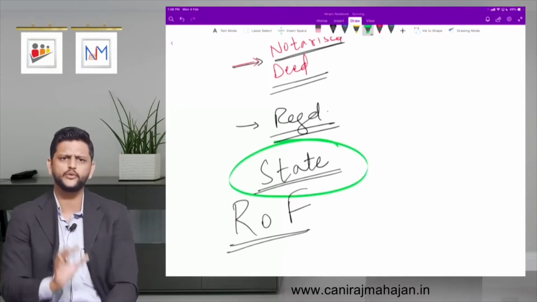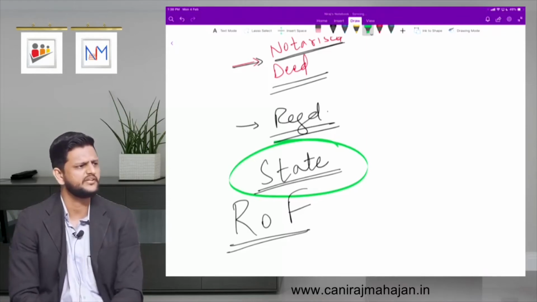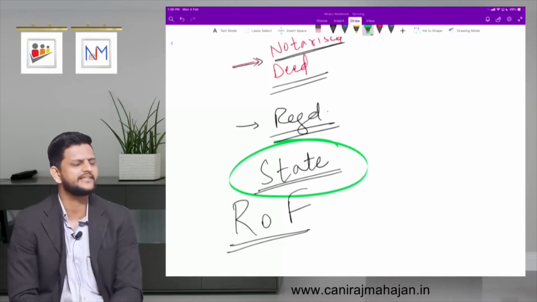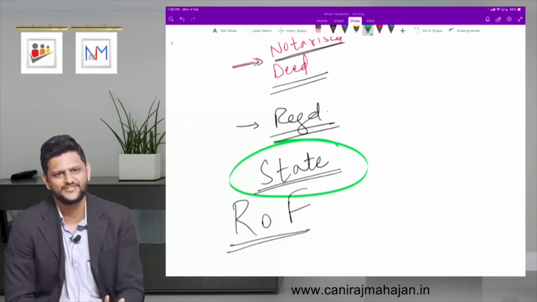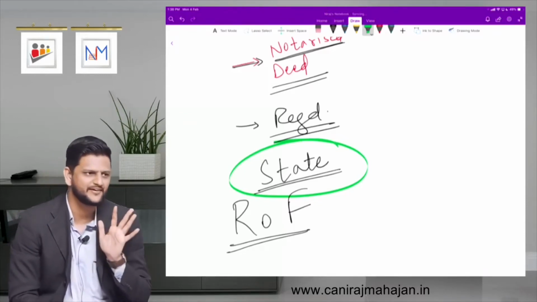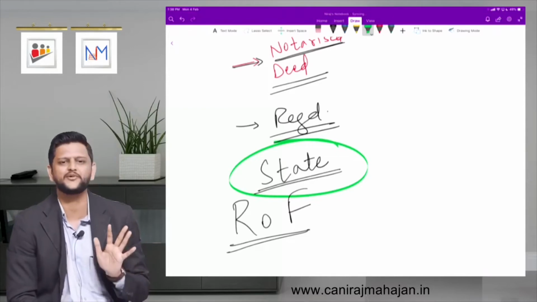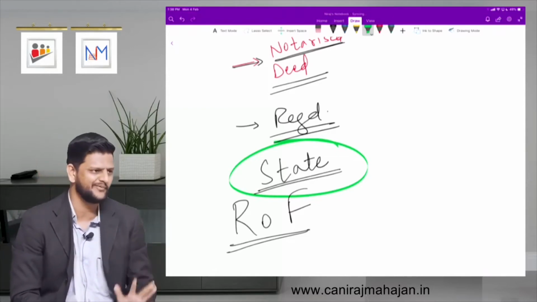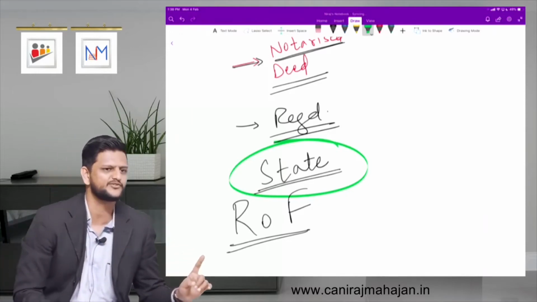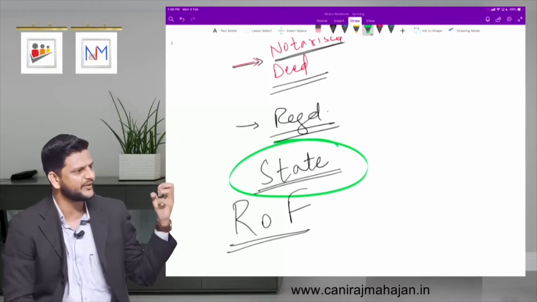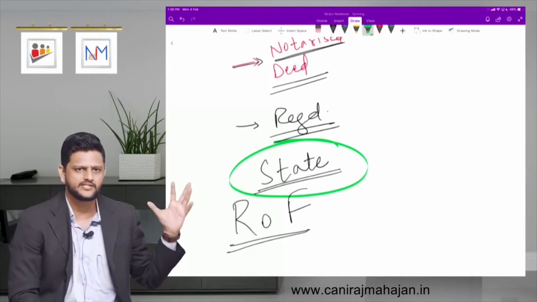Which office is it? State government. Have you been to any state government department? It is posh, A1 class, okay? Exactly opposite. Very, very difficult situation to be in a state government department. How do the files move? Status quo. So that is the control or work done by state government.